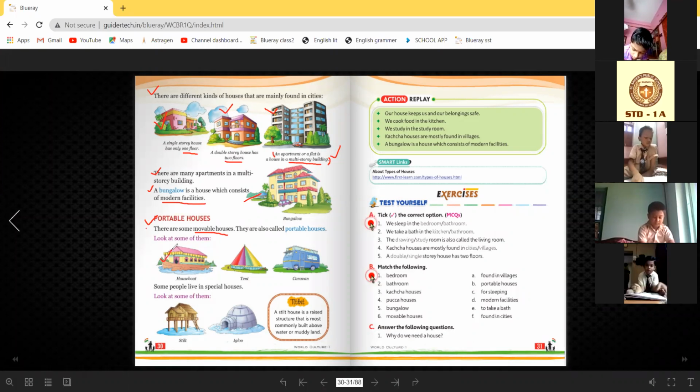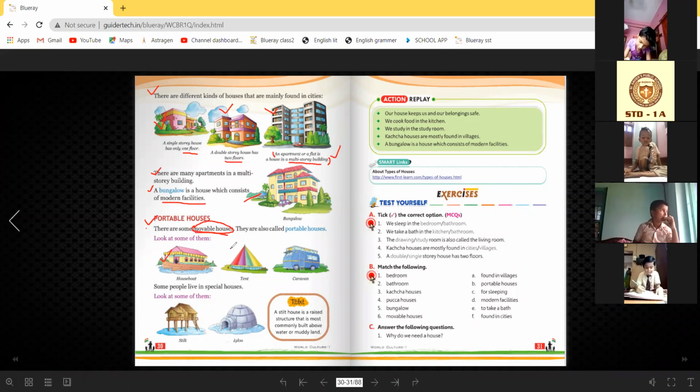Number one, houseboat. Houseboat is a movable house. See? So if I ask you a question, the student write the name of 4 movable house. Write the name of 3 movable house. Answer will be houseboat. Where we can see houseboat? We can see houseboat in Kashmir. And what is a houseboat? Houseboat, it is a house that floats on water. এটা জলের উপর ভেসে থাকে.